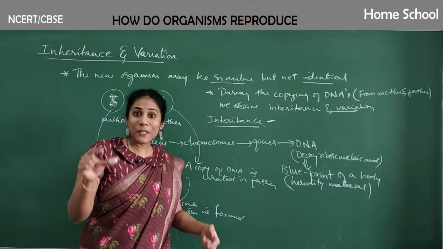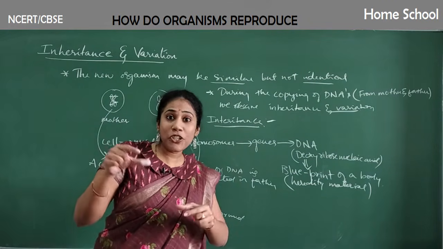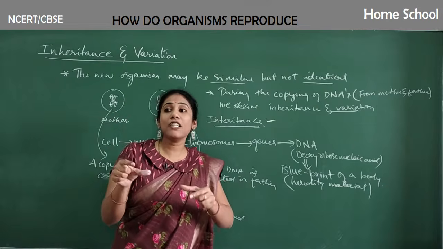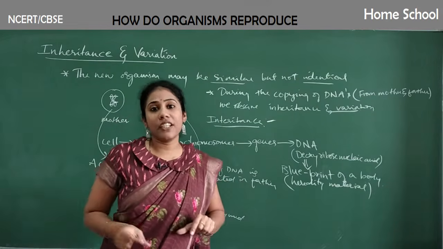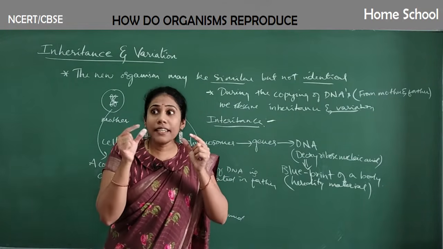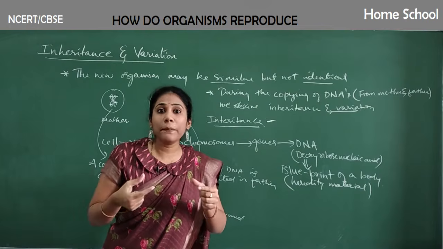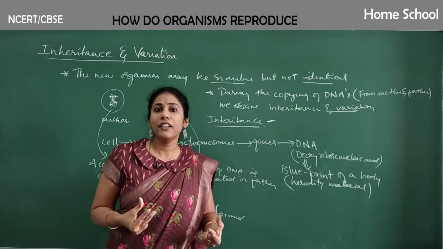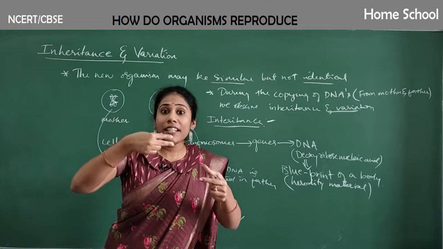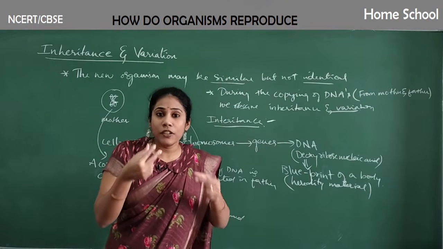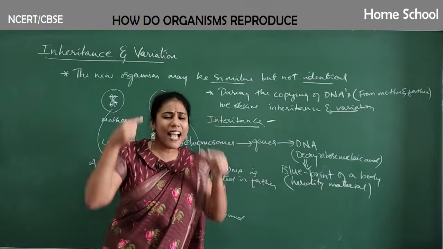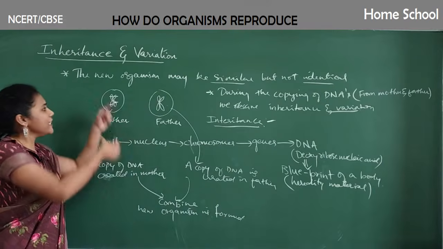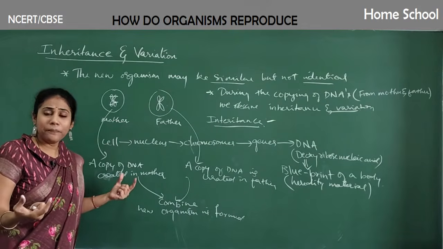So transmission of the same characters occurs from generation to generation. For example, we are in some ways similar to our parents. Our nose is sometimes exactly similar to a parent. The gene responsible for creating the nose, that information, is exactly copied as it is from one of your parents maybe.